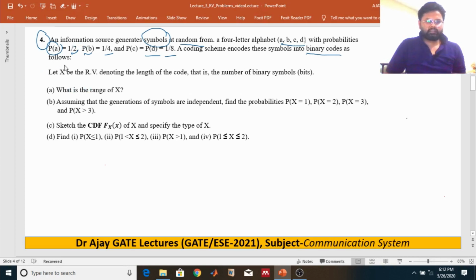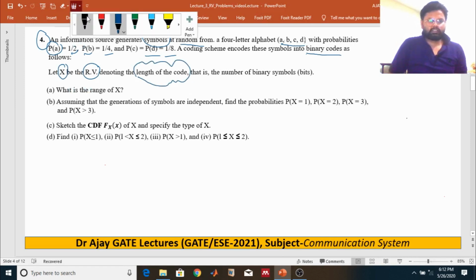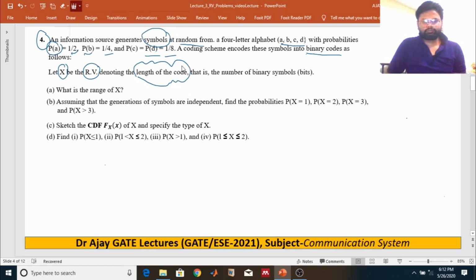So let x be a random variable denoting the length of the code. What is the meaning of the length of the code? Length of the code is the number of binary symbols, in the form of bits.